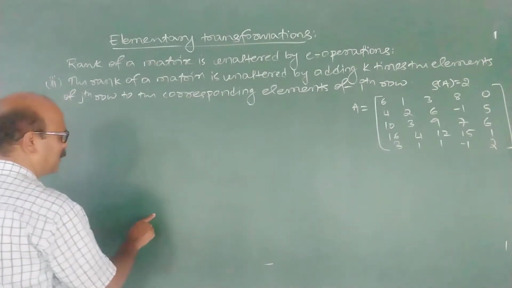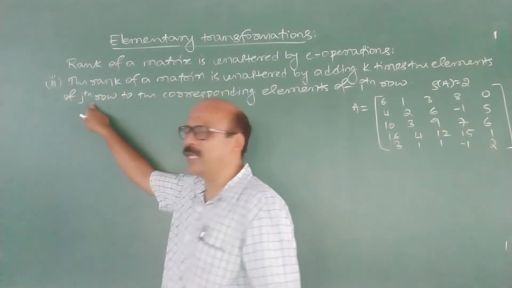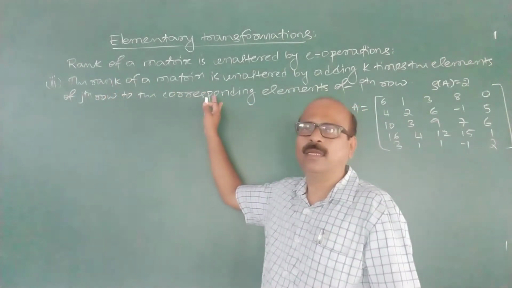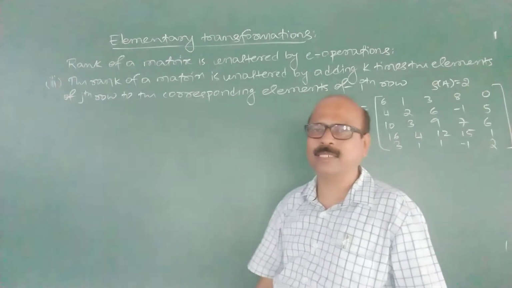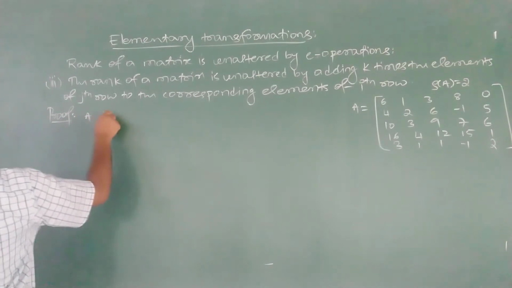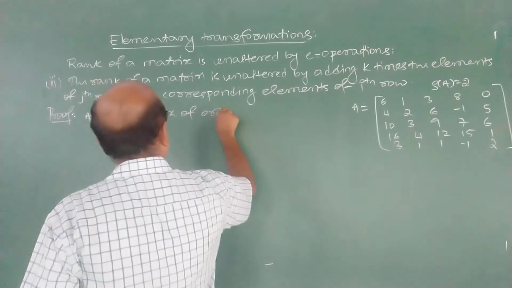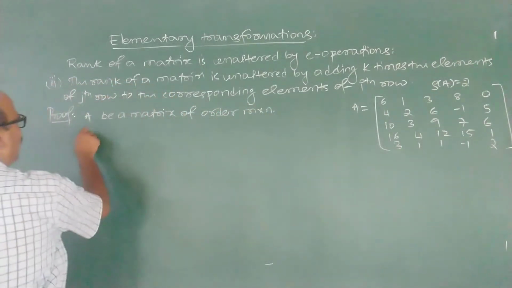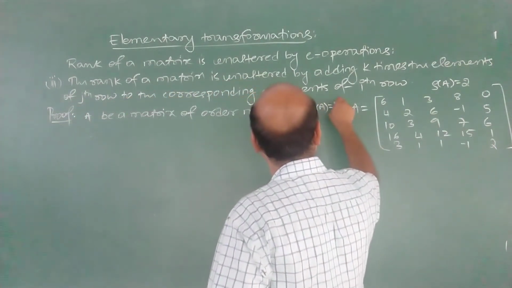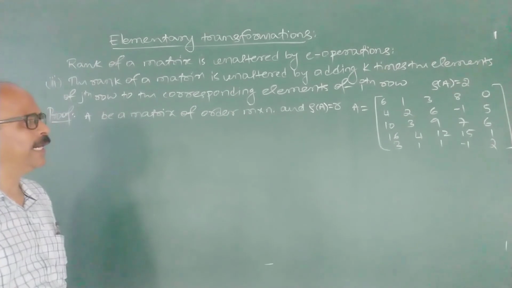Now, see, the case is like this. What is the theorem? If we multiply all the elements of some row, jth row, by k, and add it to the ith row, then the rank of the matrix doesn't change. Proof is like this. Let me explain the proof. Let capital A be a matrix of order m by n, any matrix, and rank of A is R.